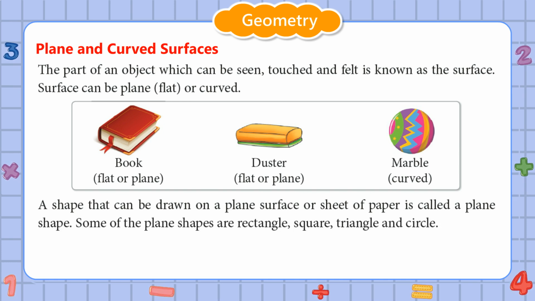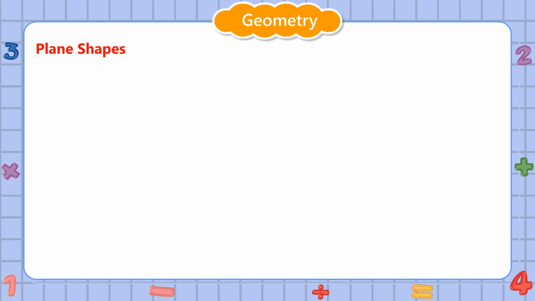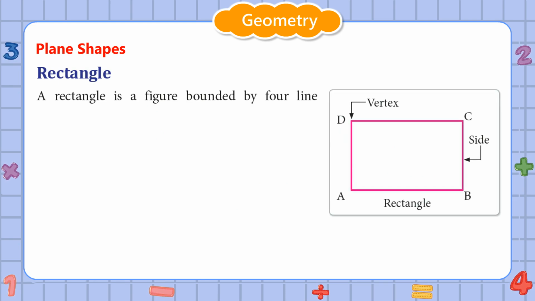A shape that can be drawn on a plain surface or sheet of paper is called a plane shape. Some of the plane shapes are rectangle, square, triangle and circle. Plane shapes. Rectangle. A rectangle is a figure bounded by 4 line segments.